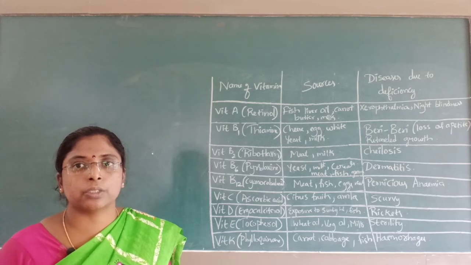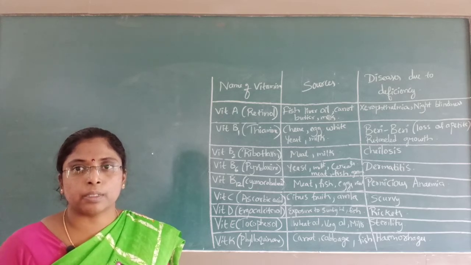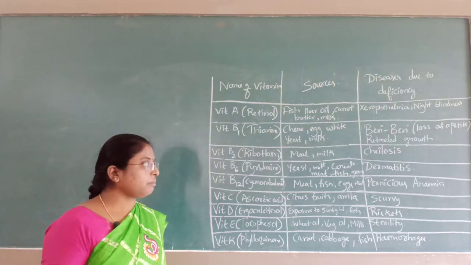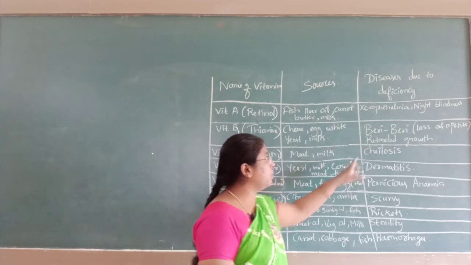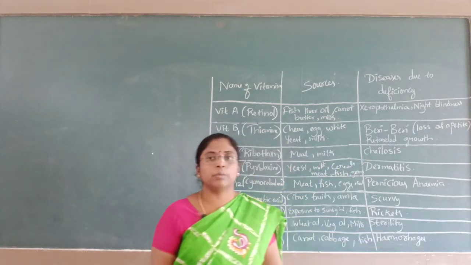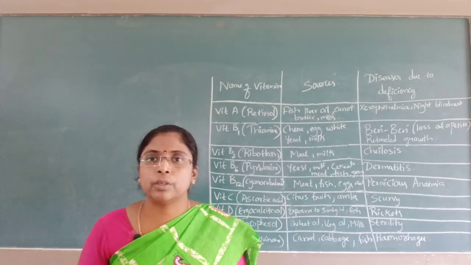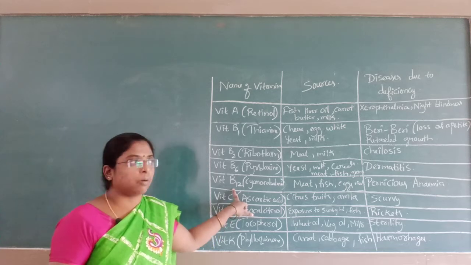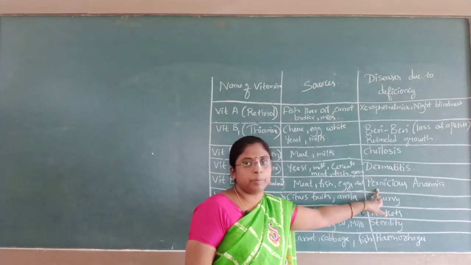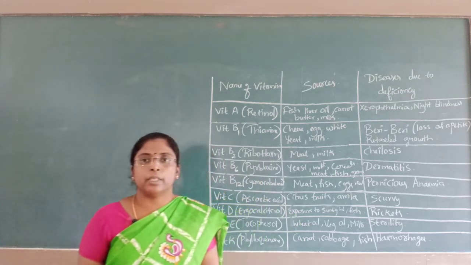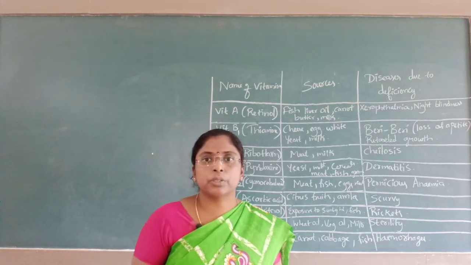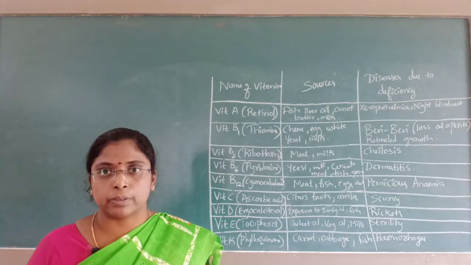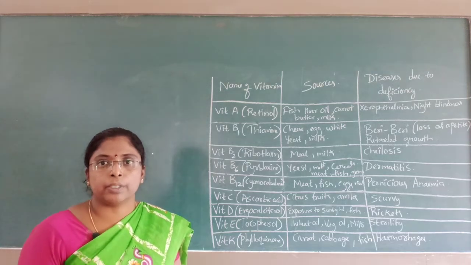You should see the structure and know what the functional groups and elements present in those vitamins are. Along with the naming, you should know the deficiencies. A 1 mark question will be there: due to the deficiency of vitamin B12, what disease is caused? Pernicious anemia. You should know the name of the disease. The 10th 1 mark question will definitely be from the biomolecules, regarding the vitamins.